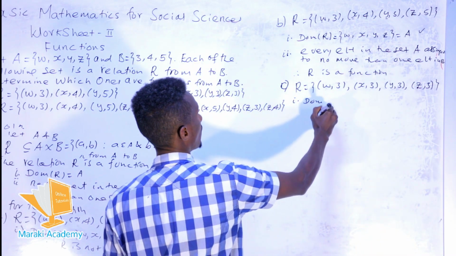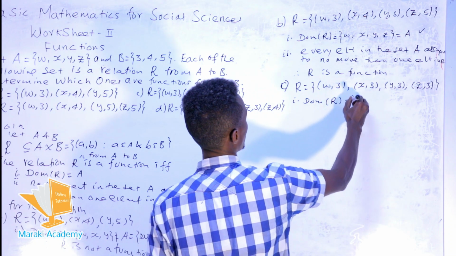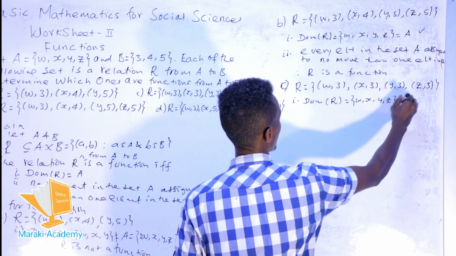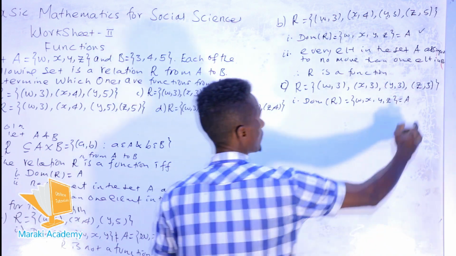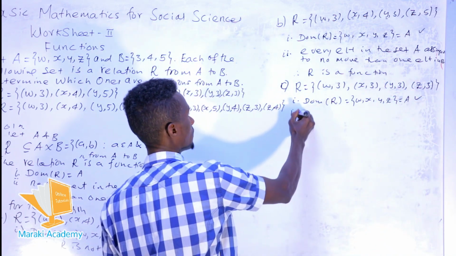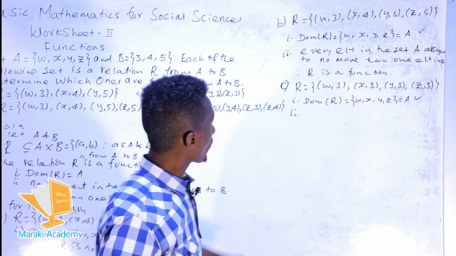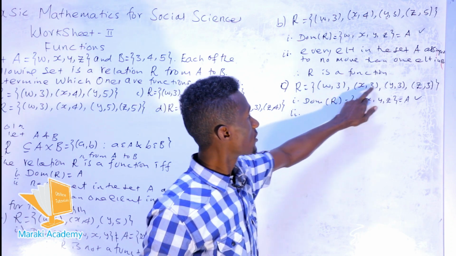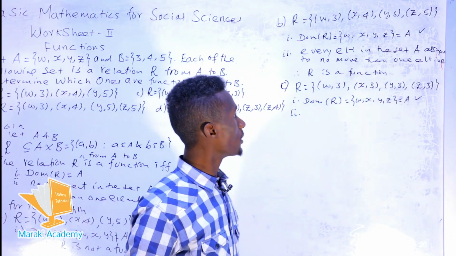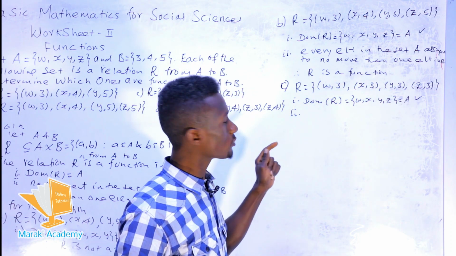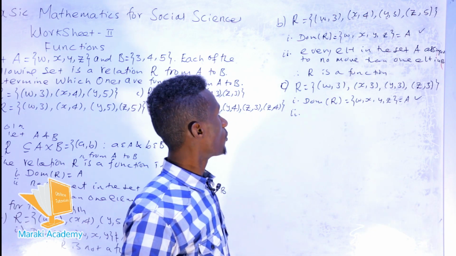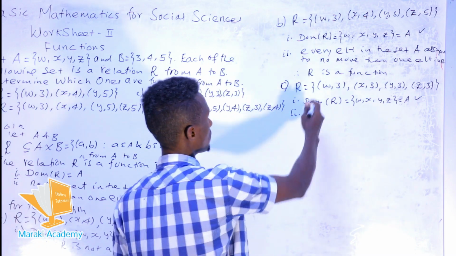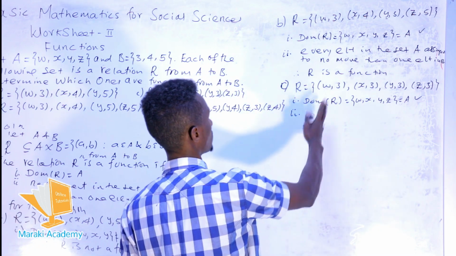The domain of this relation is all the elements W, X, Y, and Z. This is also the same as the set A. So the first criteria holds. What about the second? When you observe the first coordinates W, X, Y, and Z, each element is assigned to no more than one element in the second coordinate. Therefore, we conclude that our relation is a function.